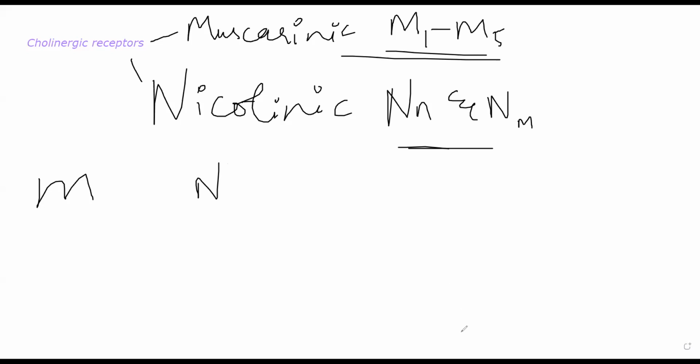But in general, if we try to summarize the most important actions of acetylcholine, where it is working, it can be brought down into 6 categories. First of all, these are actions of acetylcholine, ACh.